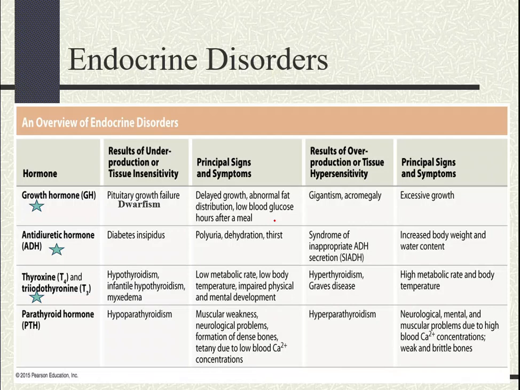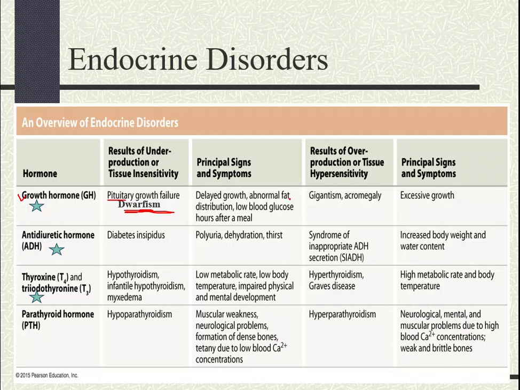Now we will focus on endocrine disorders that are associated with some of the hormones we have covered in Chapter 17. First, we will begin with growth hormone. Now, one of the conditions related to growth hormone is pituitary dwarfism. It is caused by the hyposecretion of growth hormone during the growth years, basically during childhood. It causes slow growth and the premature closing of the epiphyseal growth plate before normal height is achieved.